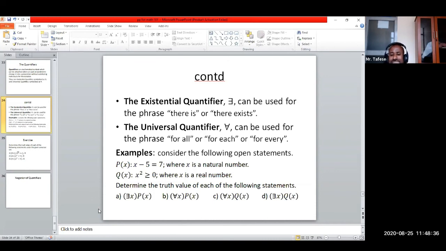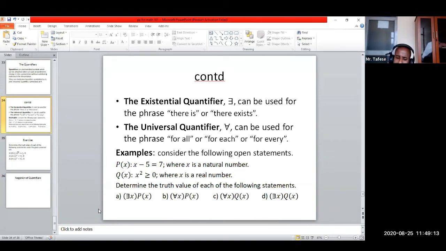What about the question given under C? Every real number satisfies the property given under the open proposition Q. Every real number. That means the square of every real number is greater than or equal to 0. Is it true or false? It is true. The square of every negative real number is greater than 0. The square of every positive number is greater than 0. And the square of 0 is 0.